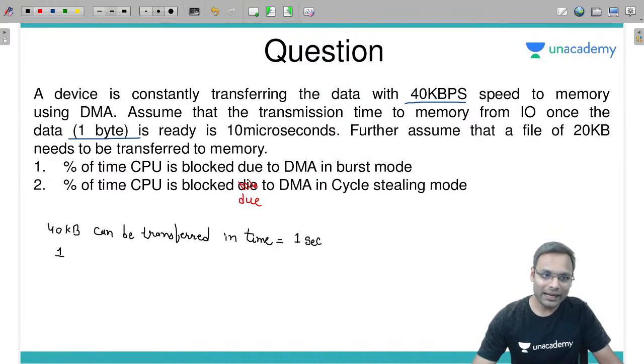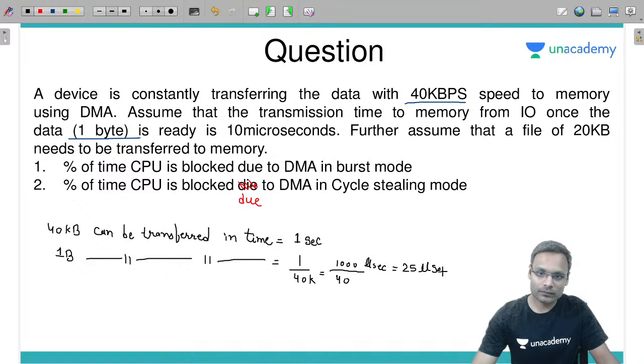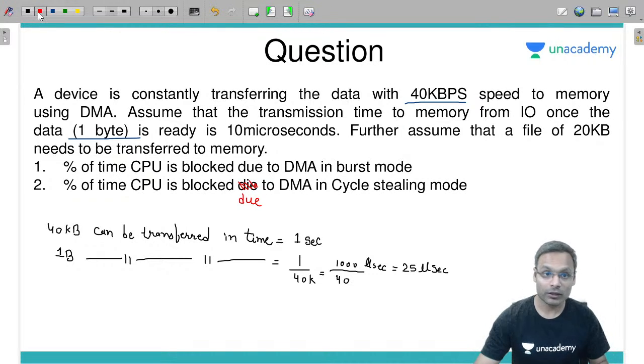Then 1 byte of data can be transferred by the device in how much time? 1 divided by 40 kilo, or 1000 divided by 40 microseconds. How much is it? 25 microseconds. Fine. Now further.